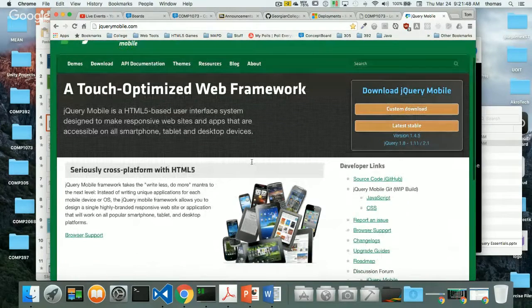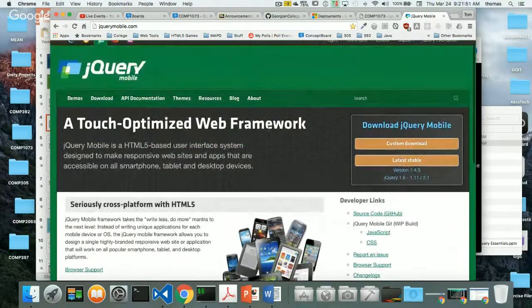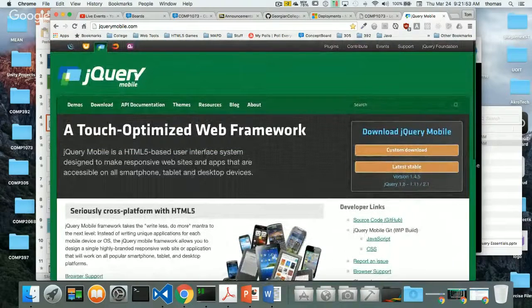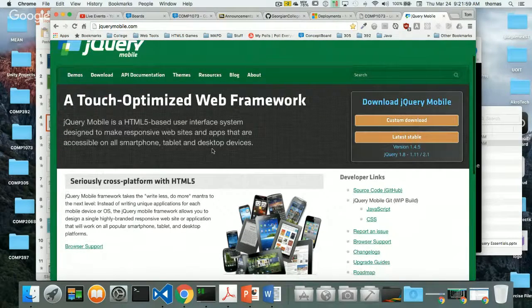So if you want to make a mobile app, you can certainly use jQuery Mobile. Again, it depends on jQuery, so you have to have jQuery first, and then you add jQuery Mobile after. And for a long time, jQuery Mobile was like the de facto standard for creating interfaces. And then what you do is you use something like PhoneGap.